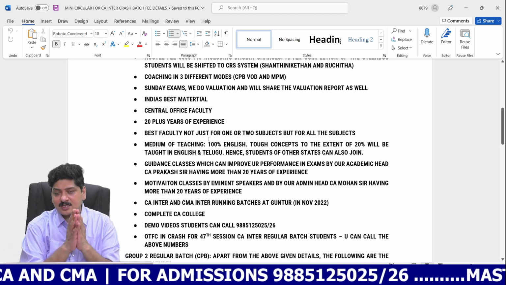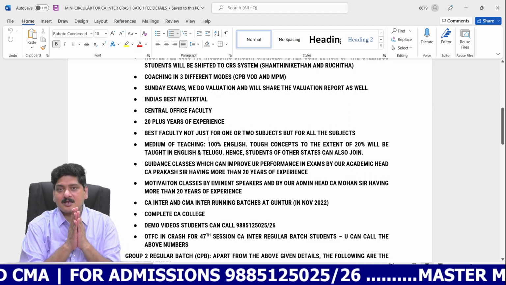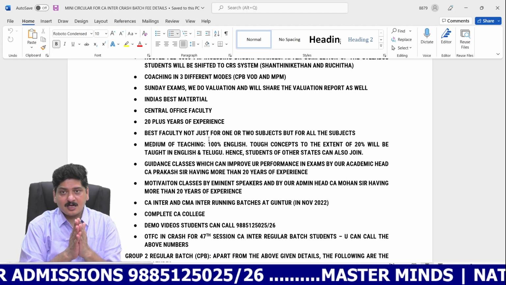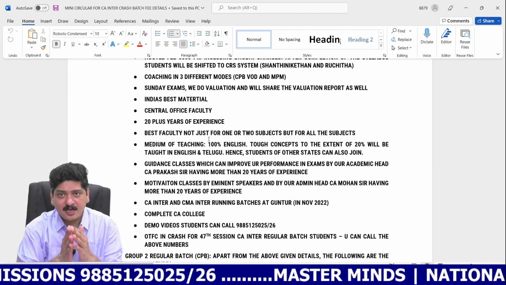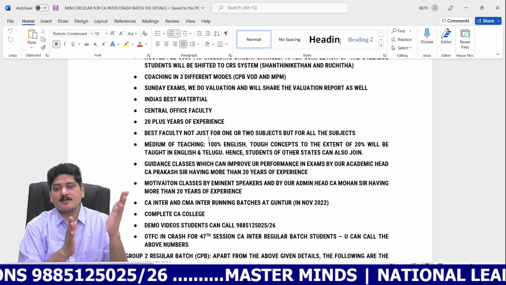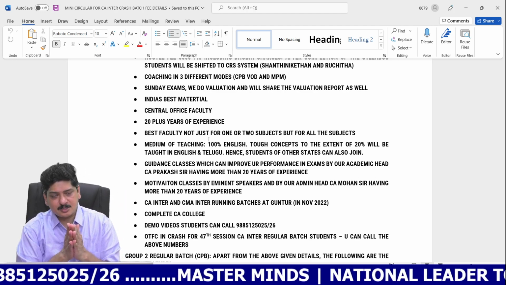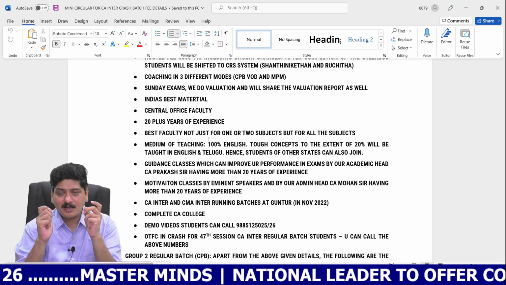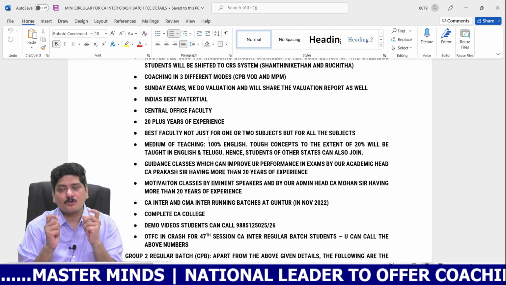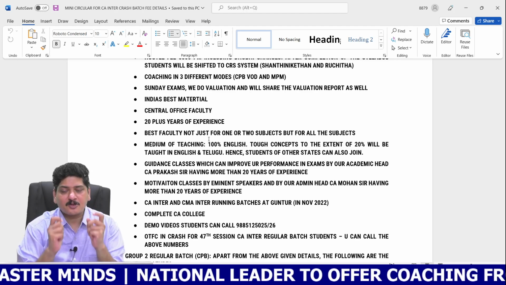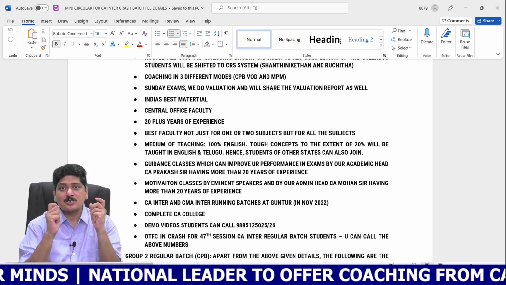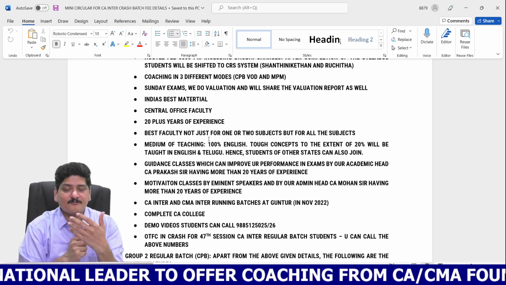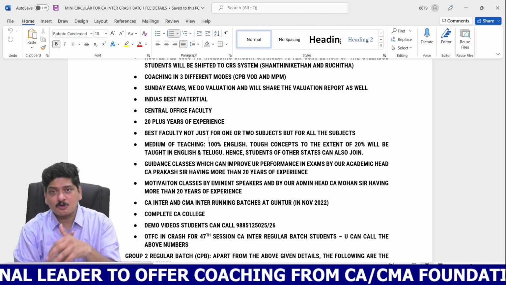And what is the mode of teaching? The teaching will be entirely in English. 100% teaching will be in English. But of course, the difficult topics will be repeated in Telugu as well, and that will be limited to hardly 20 to 30%. So after completion of the teaching in English, in case the faculty feels that it is a tough topic to crack, a difficult topic which may not be understood by all the students, the faculty may repeat the same in Telugu as well.